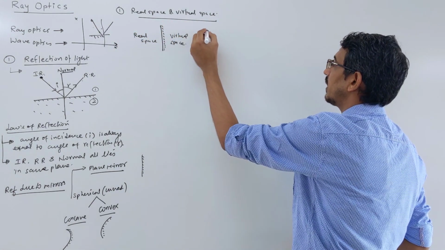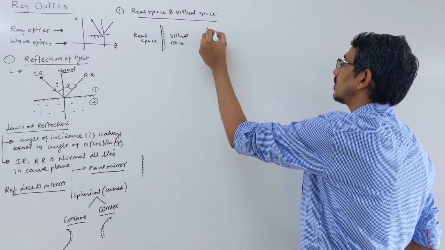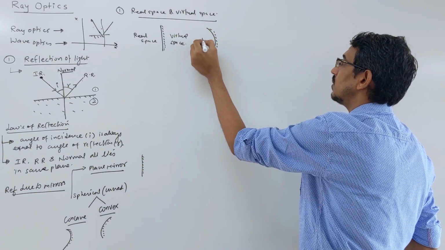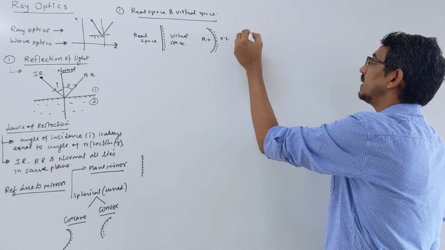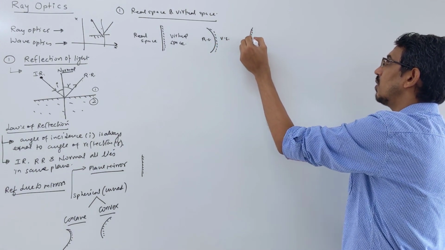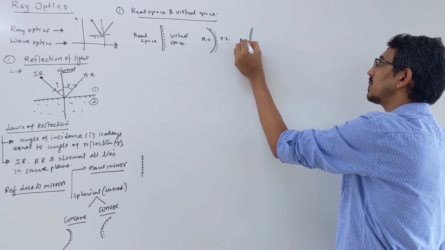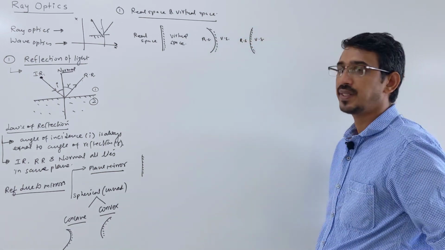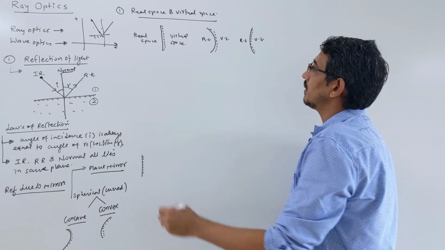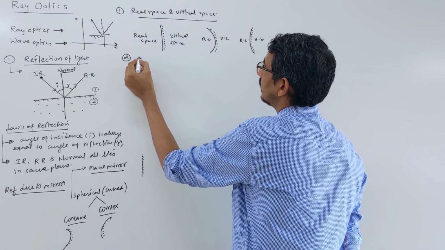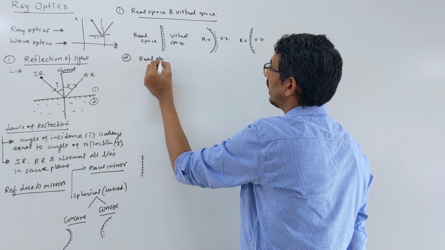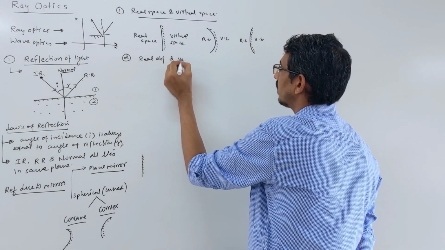We can draw the same for all. Suppose this is your concave mirror: this is real space, this is virtual space. Same way for the convex mirror, this is real space and this is virtual space. In the same way, we define real object and virtual object.